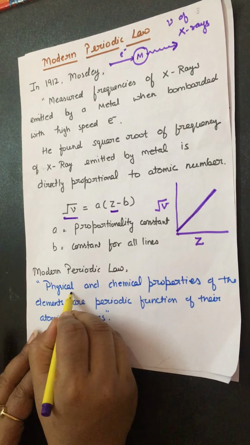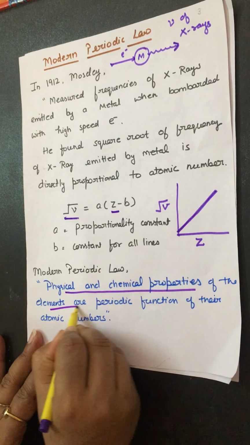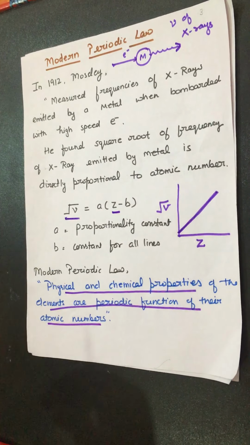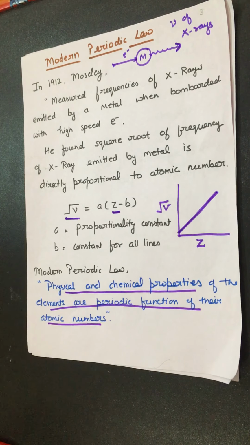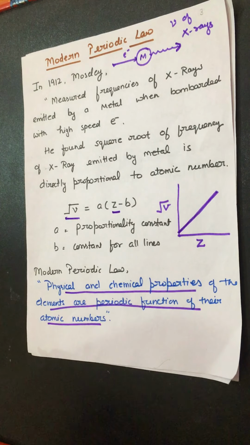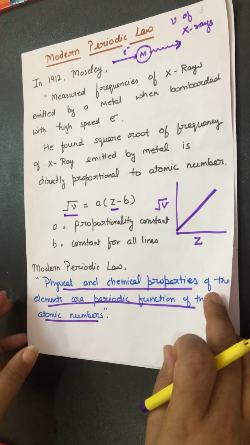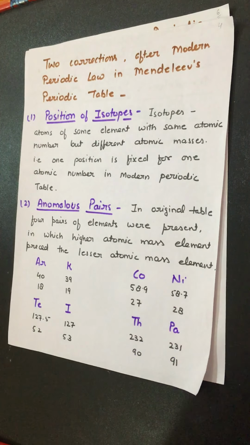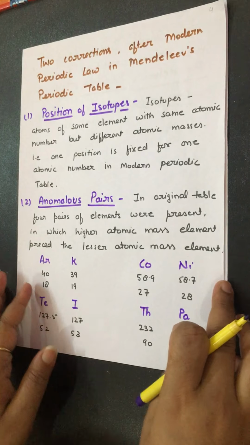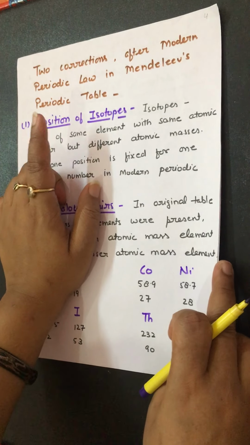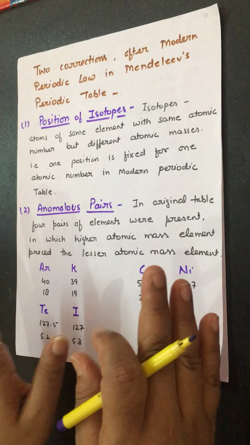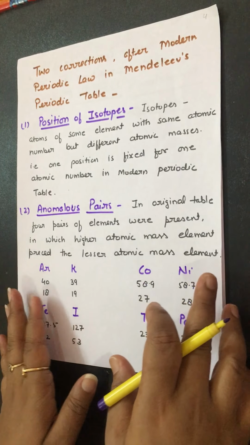Physical and chemical properties of elements are a periodic function of their atomic number. This is the main difference between Mendeleev's periodic law and the modern periodic law. Mendeleev's original periodic law was based on atomic masses, while the modern periodic law is based on atomic number. Now, after the modern periodic law, what are the changes in the Mendeleev periodic table?